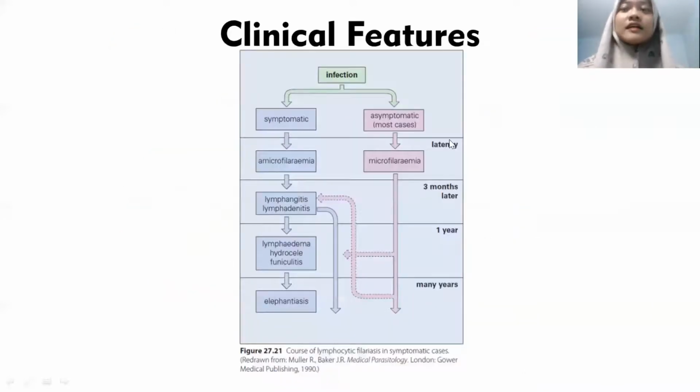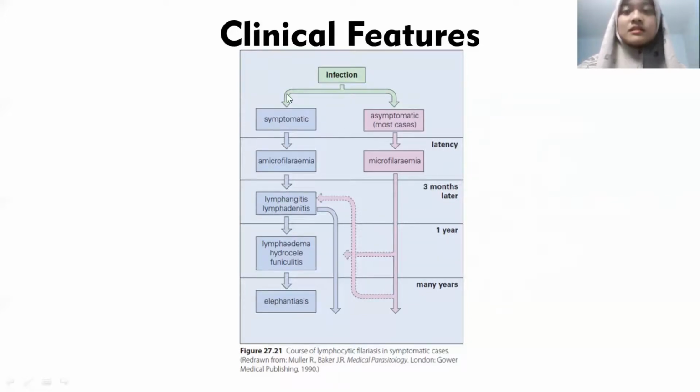Okay, the next is clinical features. After being infected by the larva of the worms, the human responses can be symptomatic or asymptomatic, and in most cases they are asymptomatic. I would like to talk about symptomatic first.